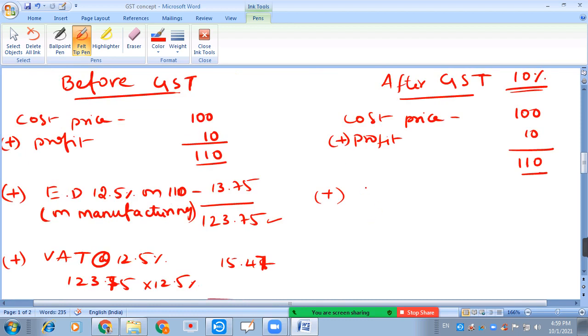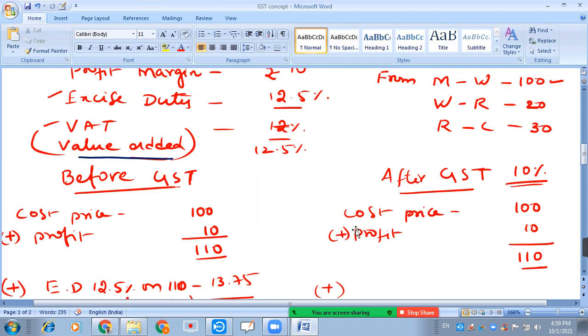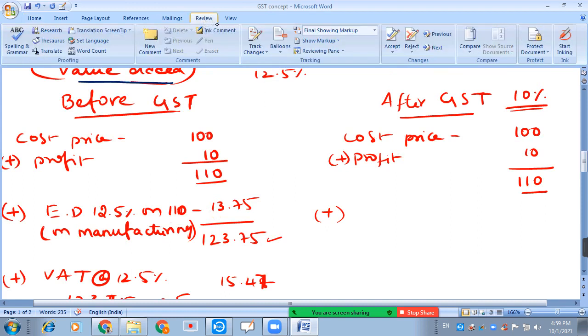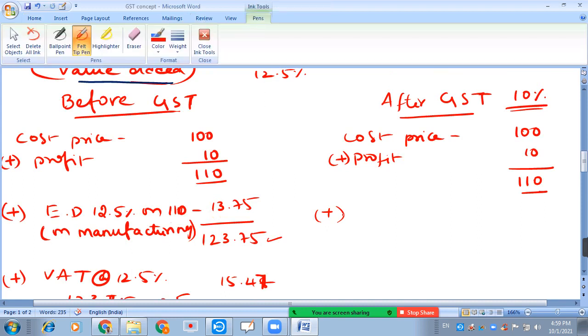So based on this 12.5%, we can get the tax rate.